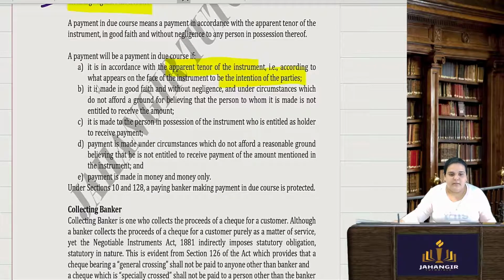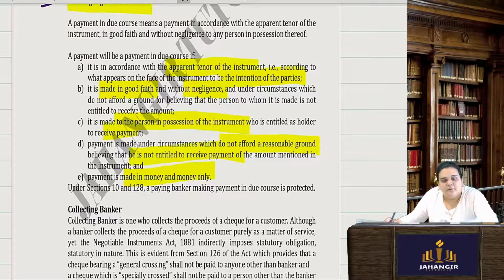It is made in good faith without any negligence. It is made to the person in possession of the instrument who is entitled as a holder to receive it. Payment is made under circumstances which do not afford a reasonable ground to believe that the person is not entitled to receive the payment. And payment is made in money and money only. That is known as a payment in due course.